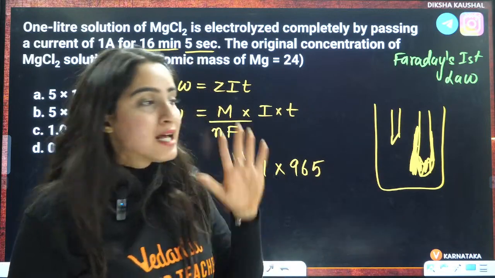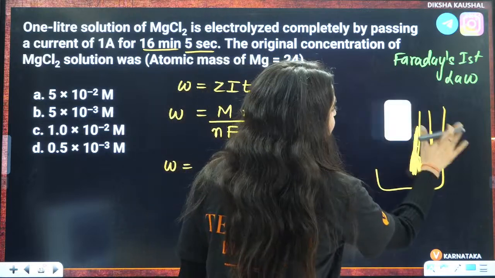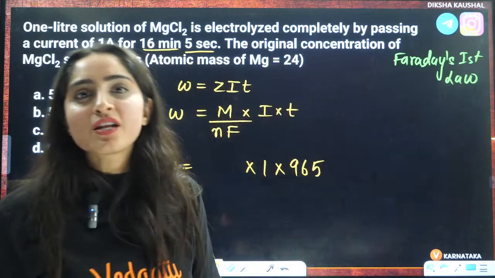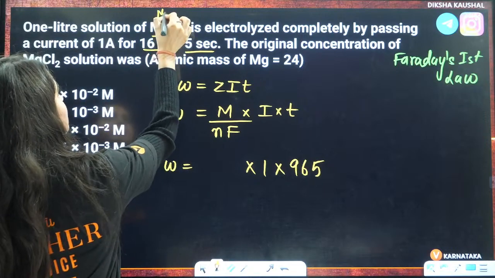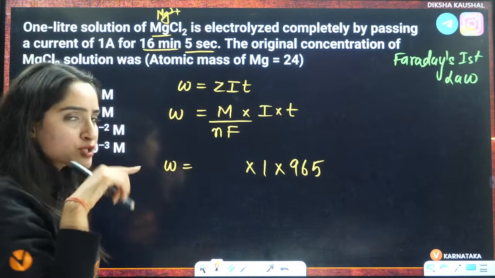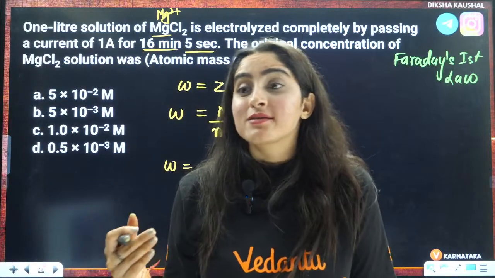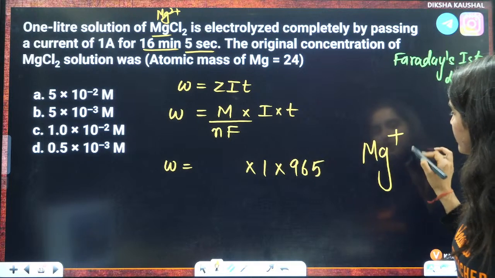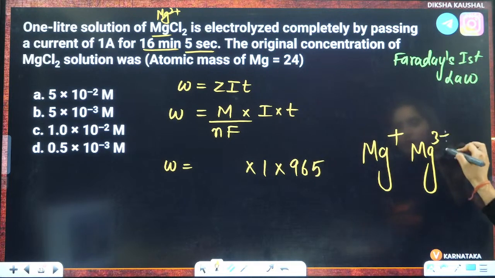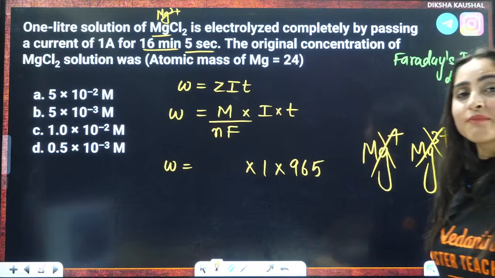That is why on cathode we are going to take up the positive ions here. So positive means we have Mg2 positive. Have you ever seen in chemistry Mg positive, Mg3 positive? No, right? You have seen Mg2 positive.